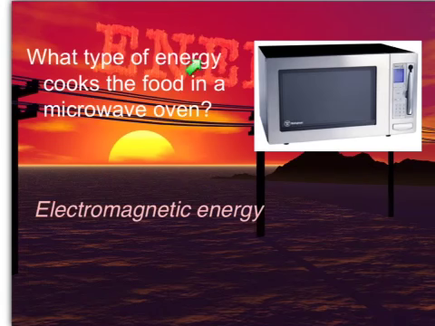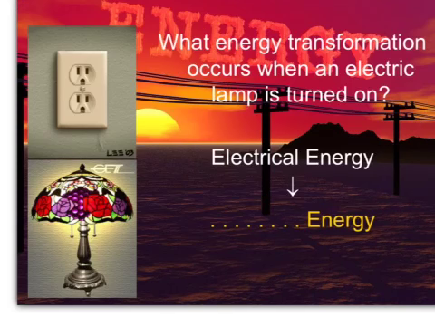What type of energy cooks the food in a microwave oven? The answer is electromagnetic energy. The microwaves carry electromagnetic energy. Here is an easy one for you to answer. What energy transformation occurs when an electric lamp is turned on?